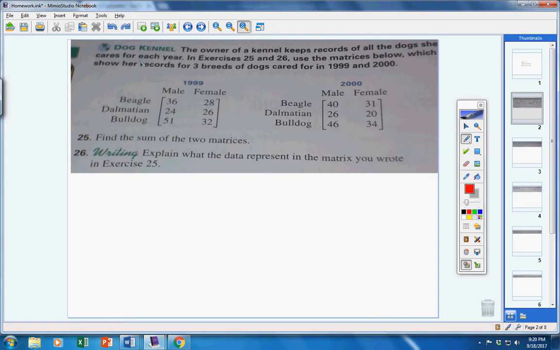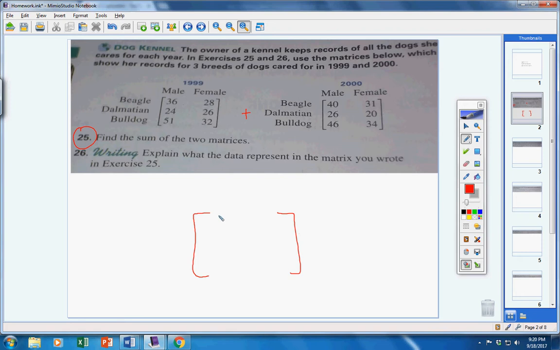here's the record of how many male beagles, female beagles, male Dalmatians, etc., that she cared for. Okay, in 2000, here's the records of the dogs she took care of, male and female, and the different types. Number 25 says, find the sum. Okay, so here we go.